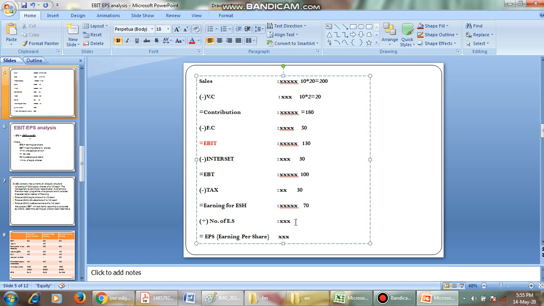Now consider we have 50 equity shares. Now EPS is 70 by 50.